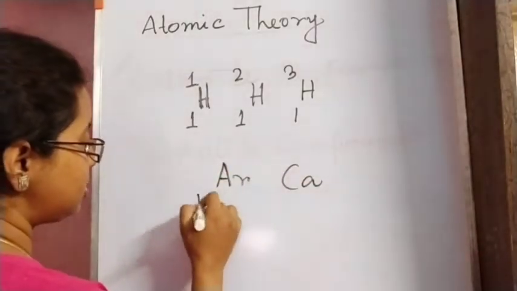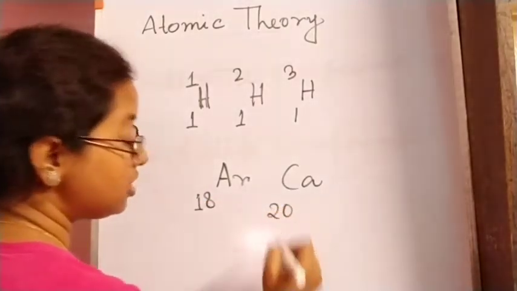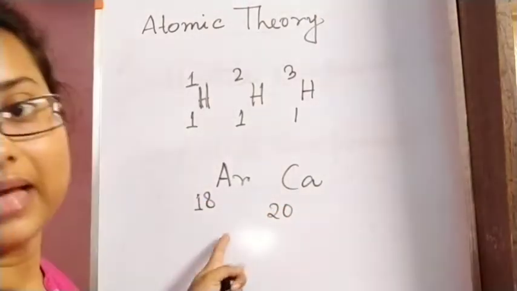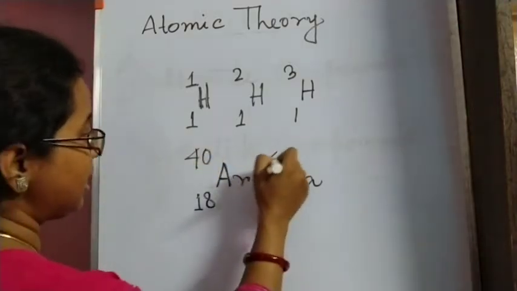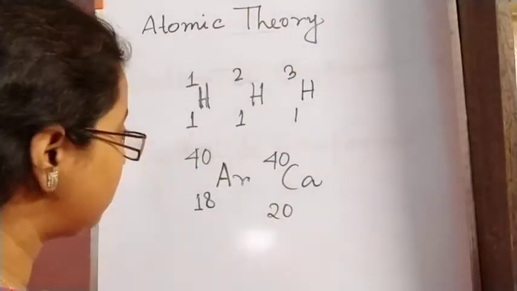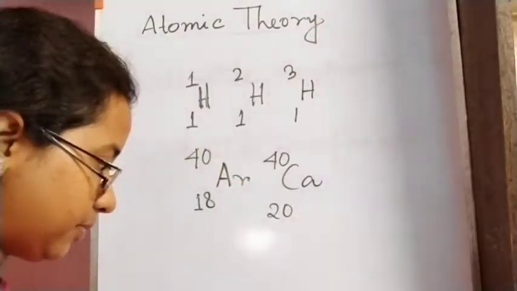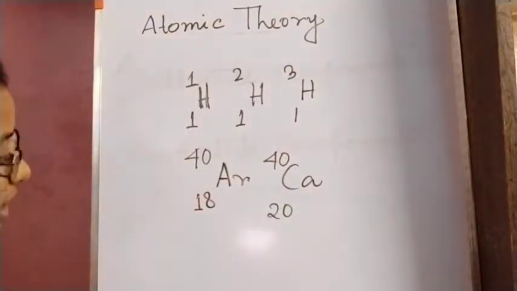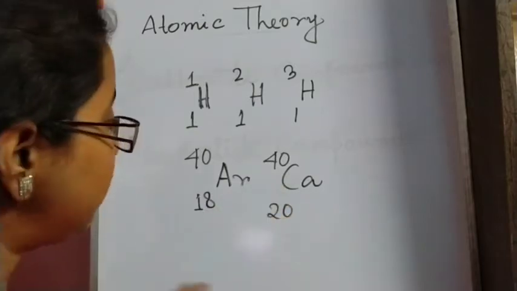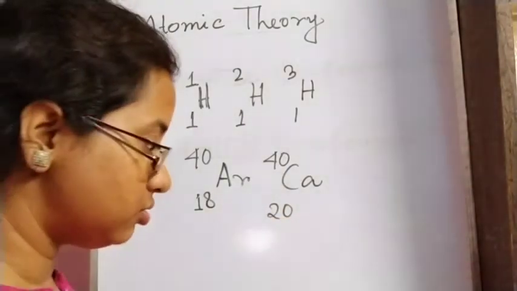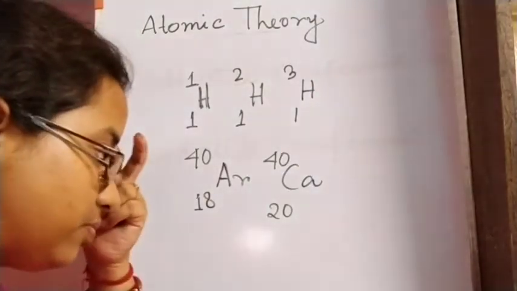Argon's atomic number is 18, whereas calcium's atomic number is 20. But they have the same mass. Argon's mass is 40 and calcium's mass is also 40. So this is another limitation of Dalton's atomic theory. Atoms of different elements may have the same mass. Argon and calcium are two different elements but they have the same mass.